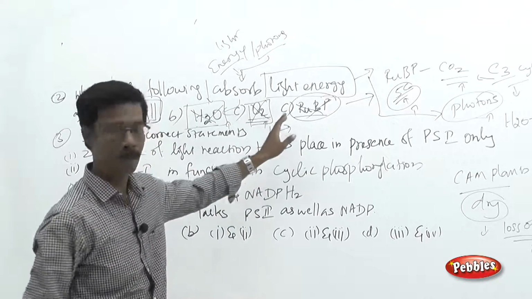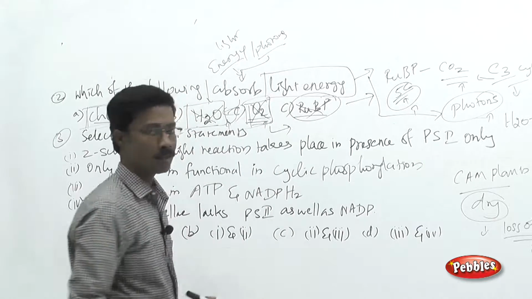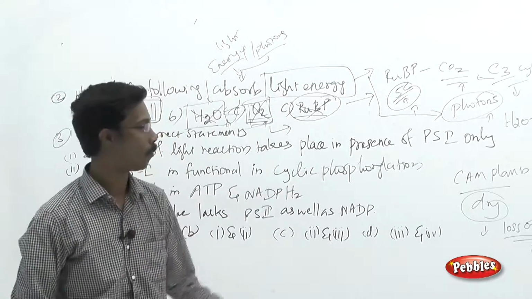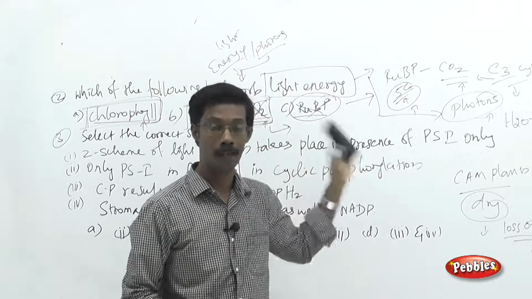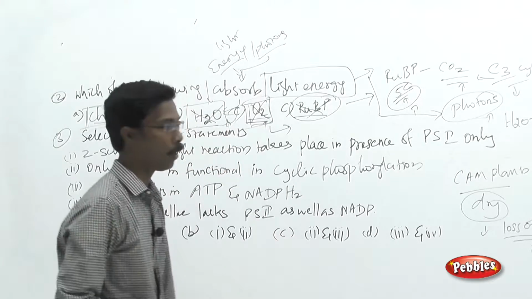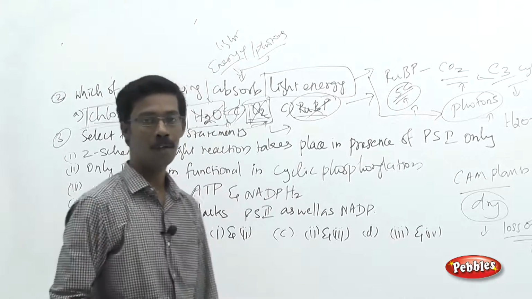After that, they will release the oxygen molecule, and the electrons will be transferred to the further system, and the transfer of electrons will form the ATP and NADPH molecules. Then the formed ATP and NADPH will be utilized for the synthesis of carbohydrate. This is the sequence of the process in photosynthesis.